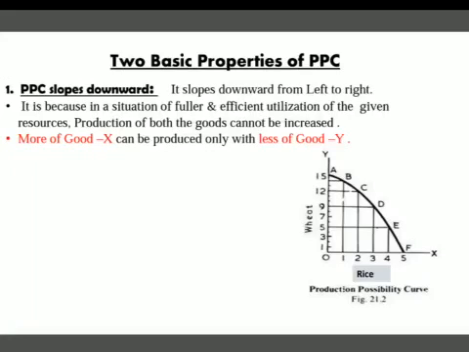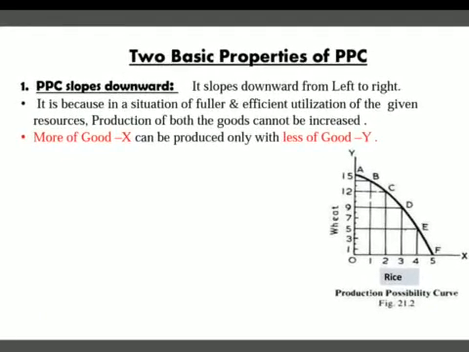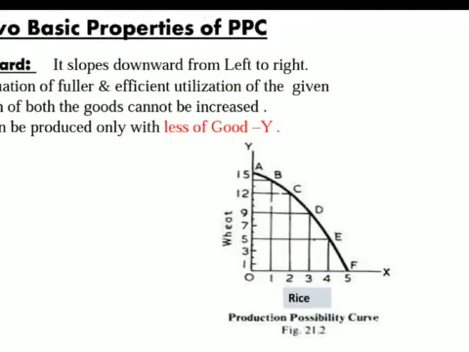Now we will study the properties of PPC. There are two properties and these are very, very important for your exam. So the first property is that PPC slopes downward. It slopes downward from left to right. You can see here in this picture, it slopes downward from left to right.